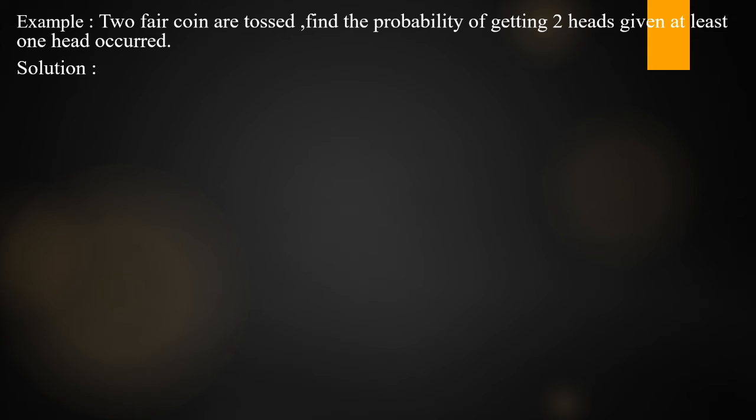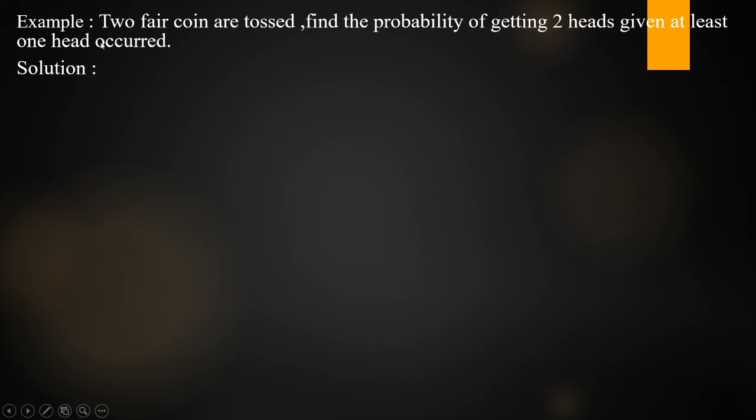Okay. Next, see one simple example. Two fair coins are tossed. Find the probability of getting two heads given at least one head occurred.